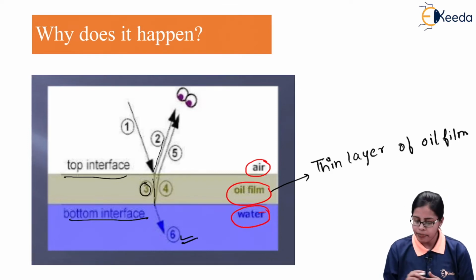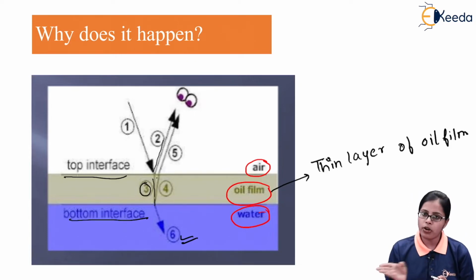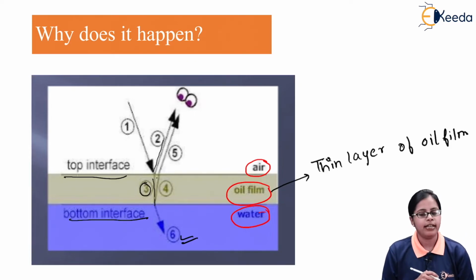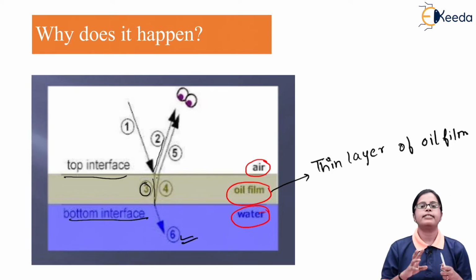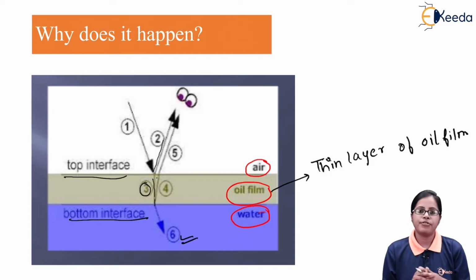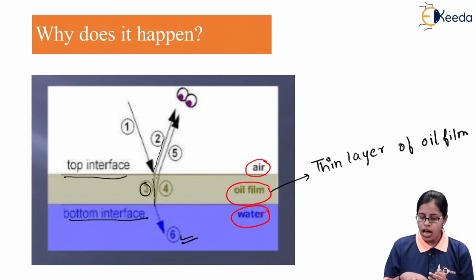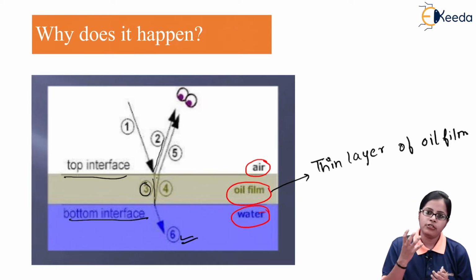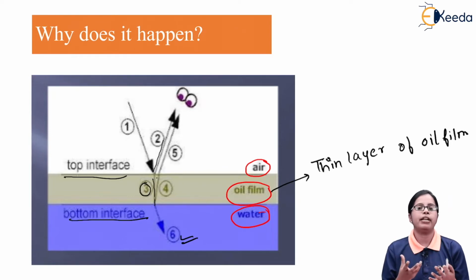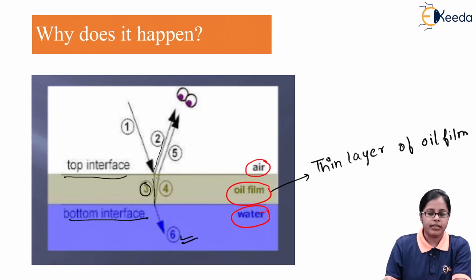which is occurring in the air medium. And lastly, the ray of light is again getting transferred through the water medium along the path 6. So the one ray of light which is coming along path 1 is undergoing multiple times of reflection and multiple times of refraction. So, out of all the multiple reflections and multiple refractions, we need to consider only those light which are getting reflected, and all the reflected lights which are coming out in the air medium.